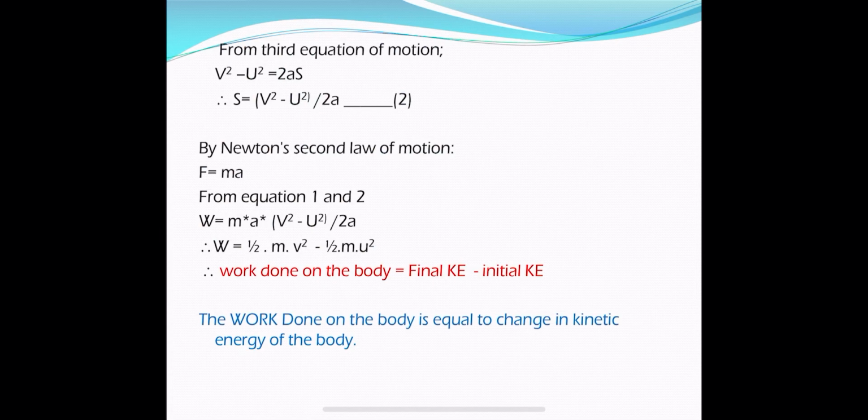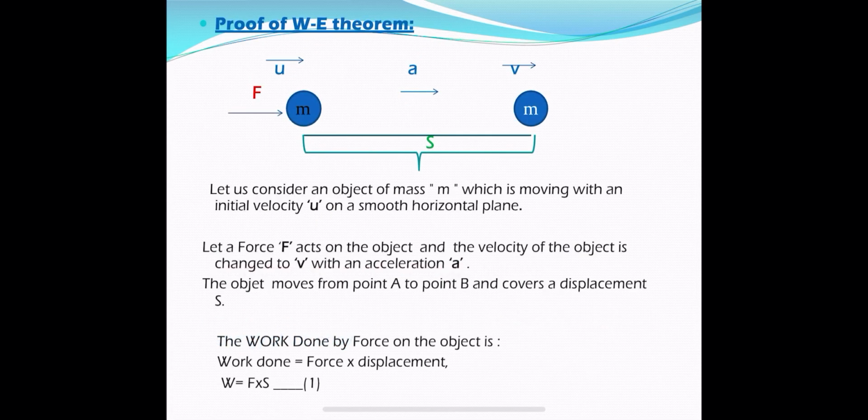Let us look at this proof once again. Consider a body of mass m moving with initial velocity u in a particular direction. Now a force F is applied on the body. After applying the force, it will do some work on the body and the velocity of the body gradually changes with an acceleration a.